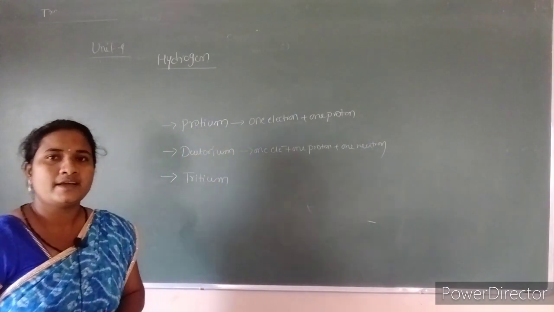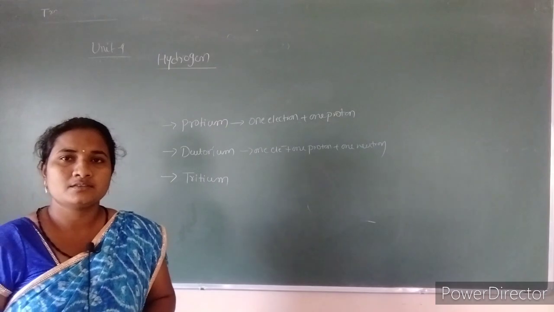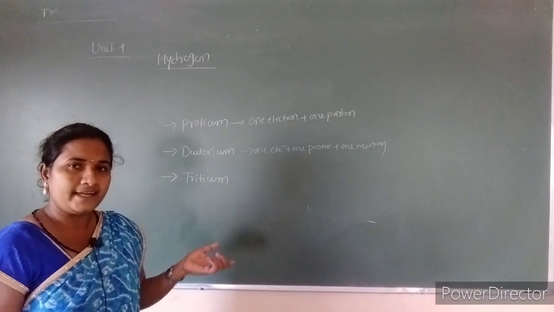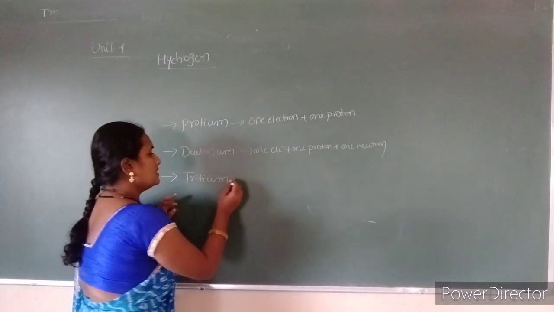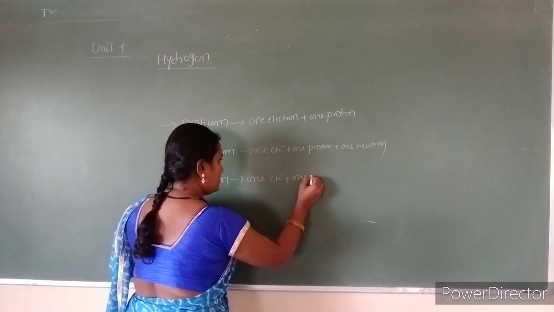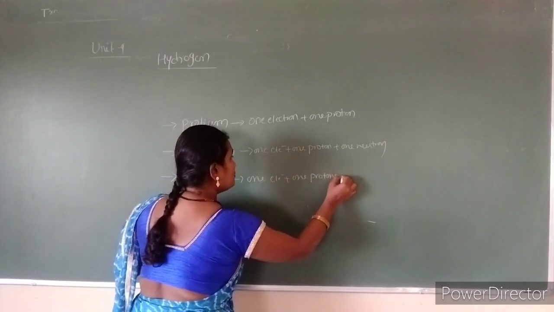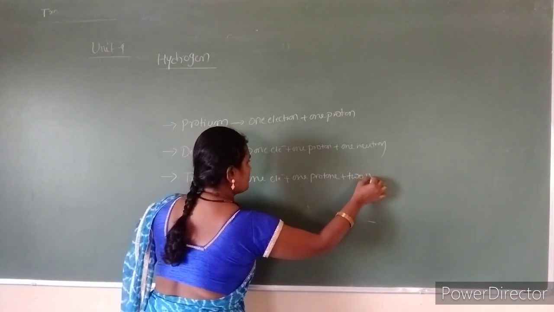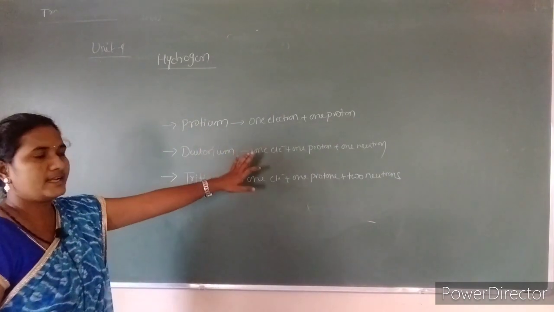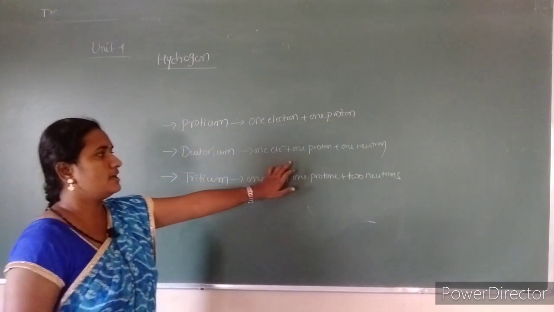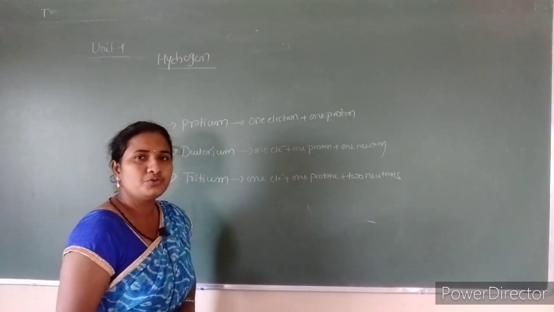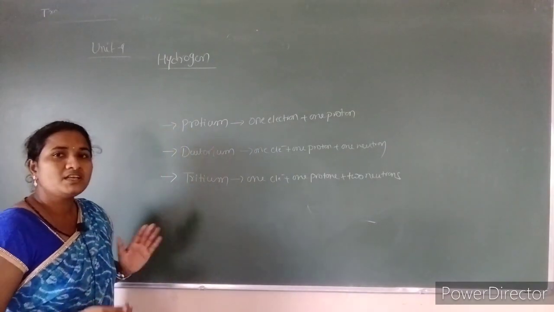But tritium has one electron, one proton plus two neutrons. Protium has only electron and proton. The deuterium has electron and proton with one neutron, and tritium has electron and proton with two neutrons. So this is the difference between the three isotopes.